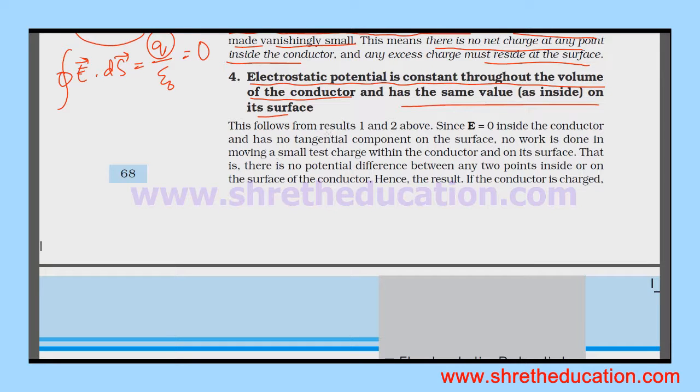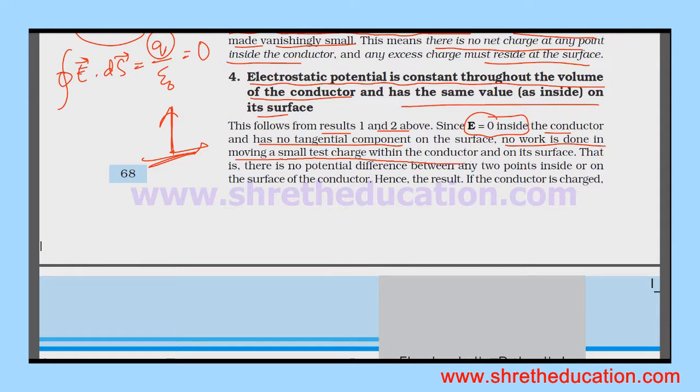This follows from results 1 and 2 above. Since the electric field is 0, the electrostatic field is 0 inside the conductor and has no tangential component. The electrostatic field is normal to the surface, with no tangential component, so no work is done in moving